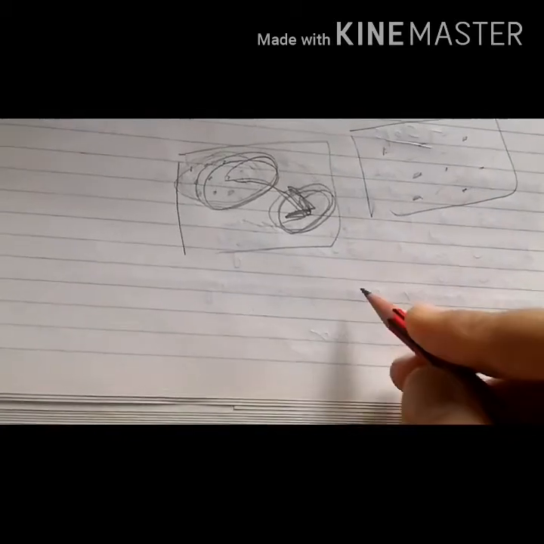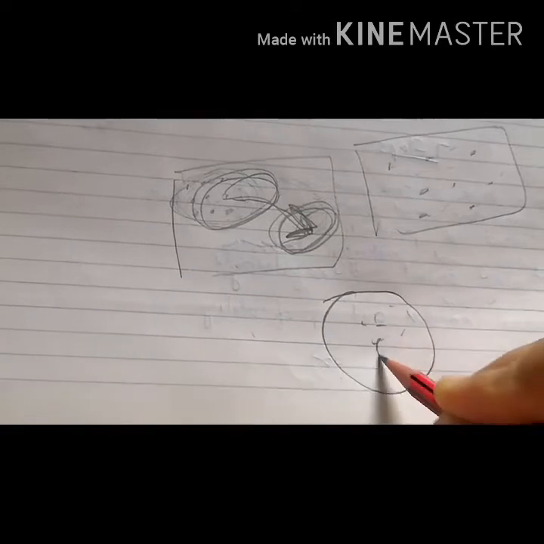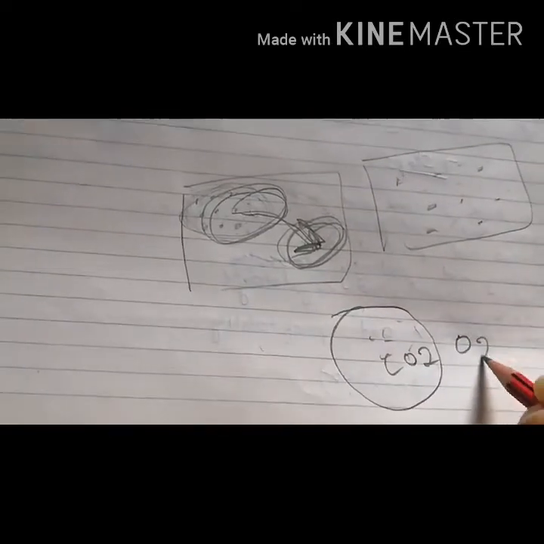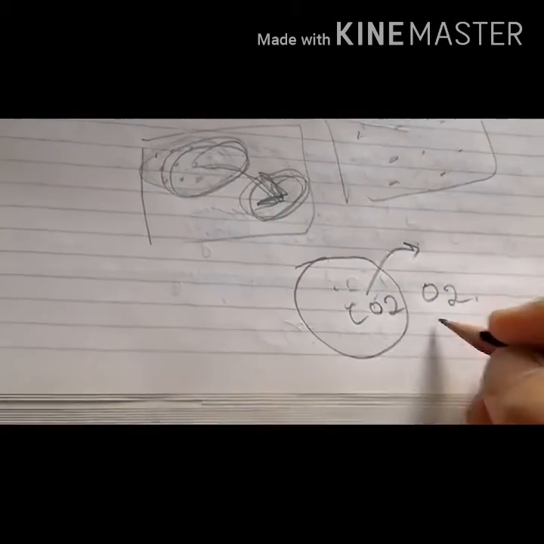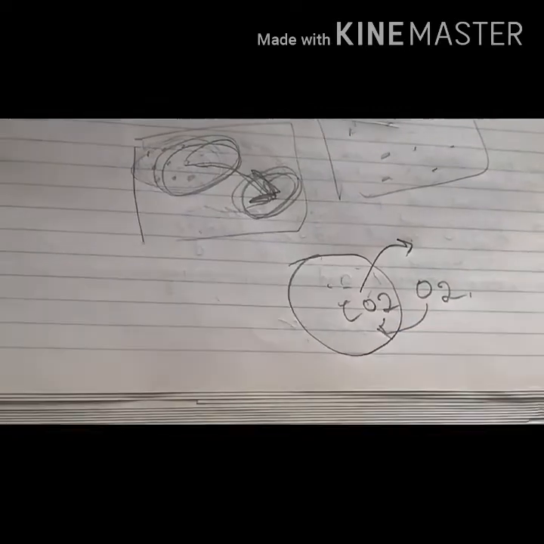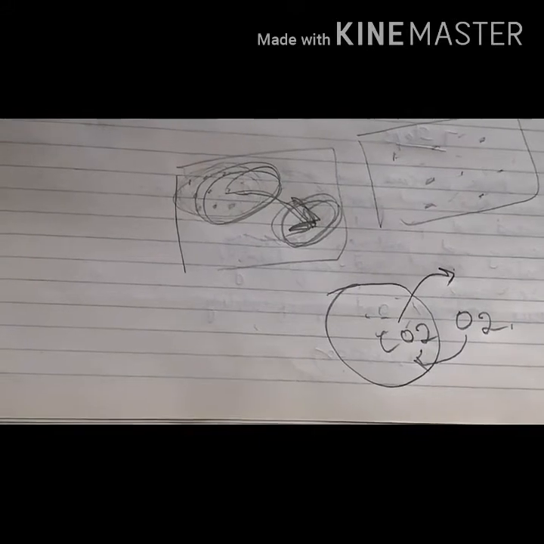Similarly, the same thing happens inside the cell. The CO2 concentration is higher inside the cell and the oxygen concentration is higher outside the cell. So what will happen? The CO2 particles will move from inside to outside, and the O2 particles will move from outside to inside the cell, and this is called diffusion.